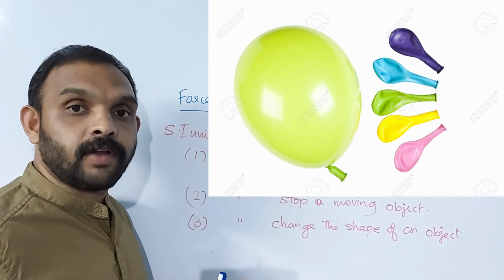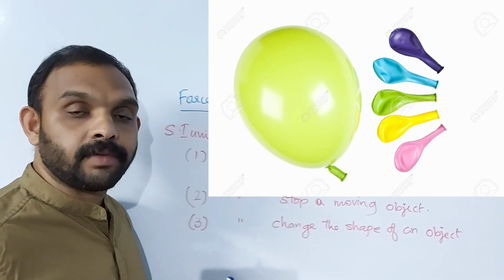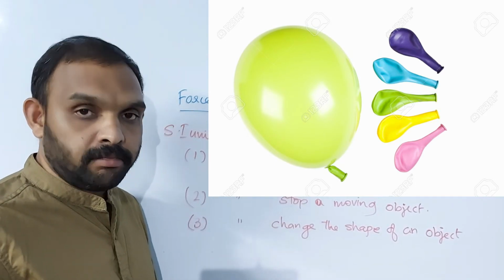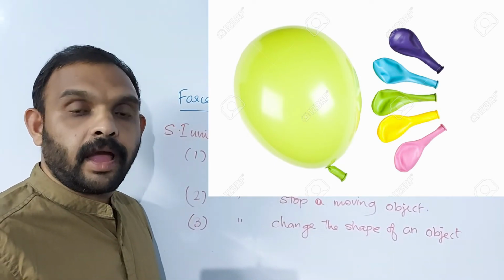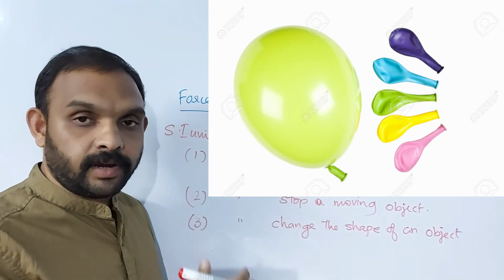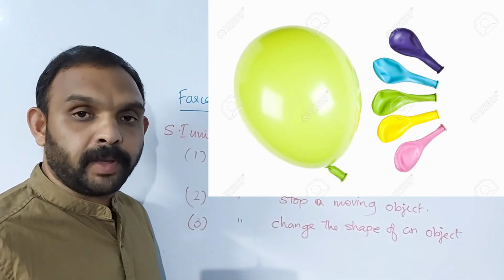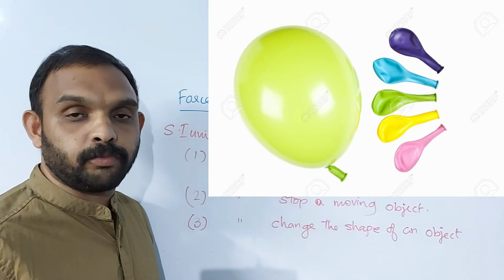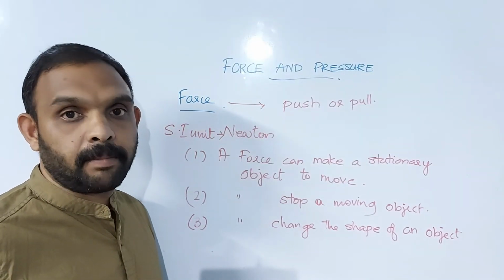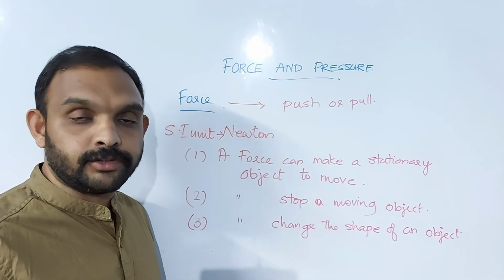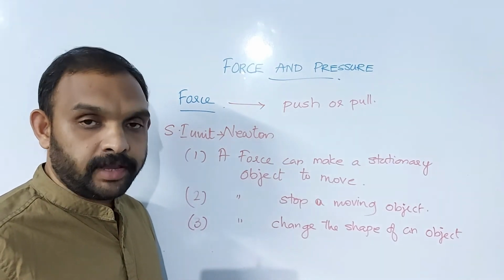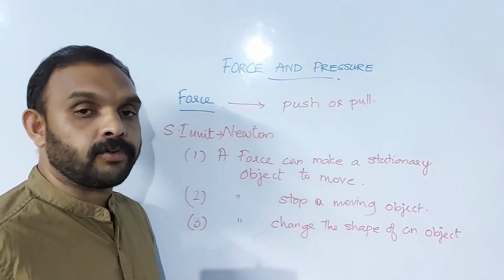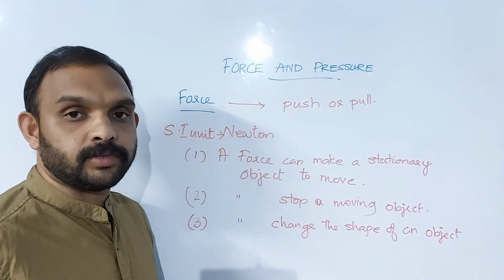But after inflating air into it, its shape will change, it will become very big. And as I said in the beginning, in the case of toothpaste, when you apply force and squeeze out the toothpaste from the tube, its whole shape will get distorted and changed. So these are the examples for this effect. A force can change the shape of an object.